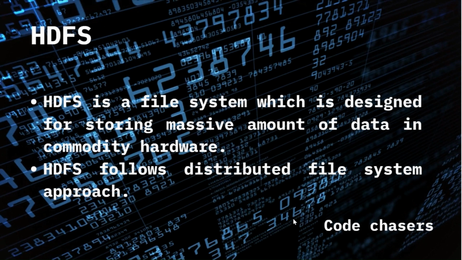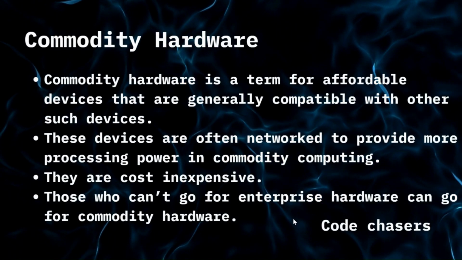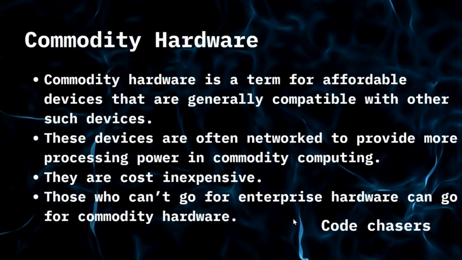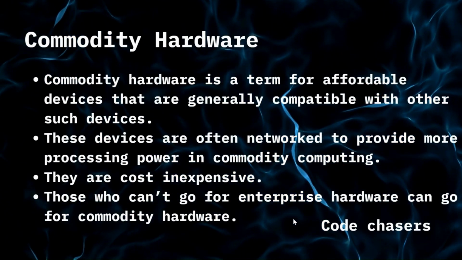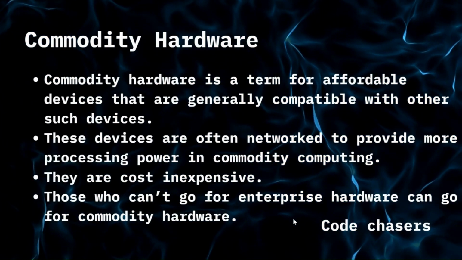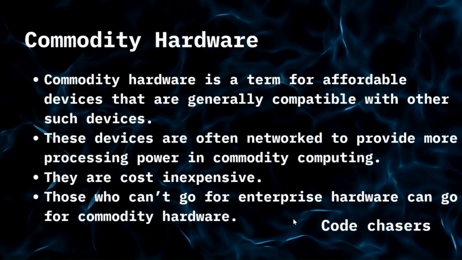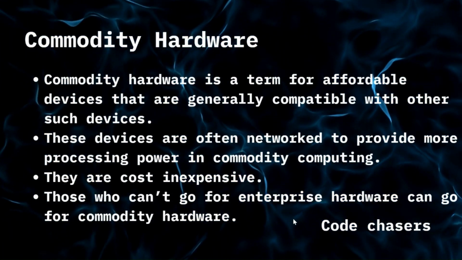So before that, as I have said, we will discuss what is commodity hardware. Before going to commodity hardware, I need to say something. In market, there are two kinds of hardware available. That is commodity hardware and enterprise hardware. Commodity hardware is a bit inexpensive, a bit affordable compared to enterprise hardware. Enterprise hardware is very expensive. So why is this difference? Expensive and inexpensive. Why is this different? The major difference is commodity hardware. If at all we take 10 commodity hardware, there is a probability that one among the 10 will be damaged.